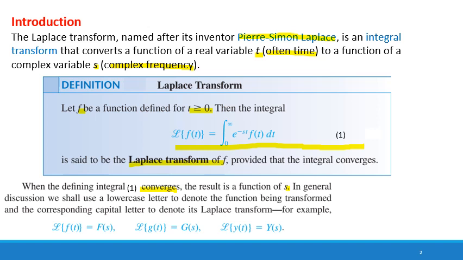In general discussion, we shall use a lowercase letter to denote the function being transformed, like f of t, g of t, and y of t. The corresponding capital letter is used to denote its Laplace transform. For example, F of s, G of s, and Y of s.